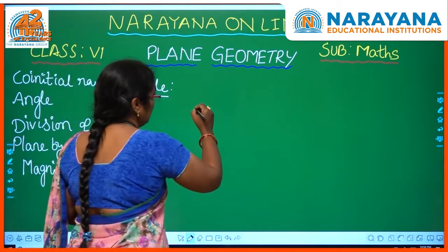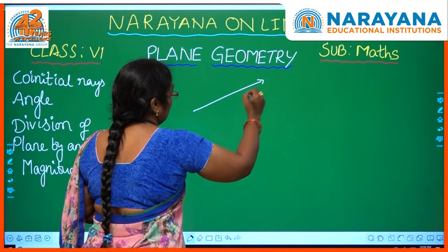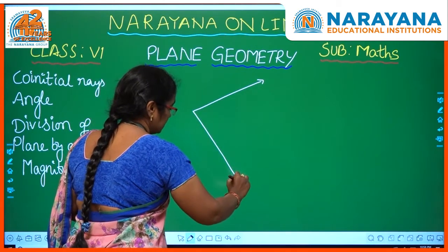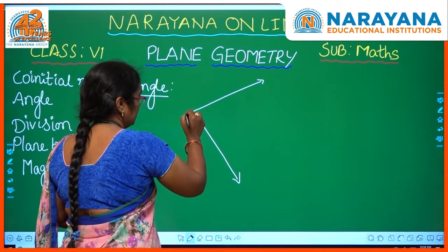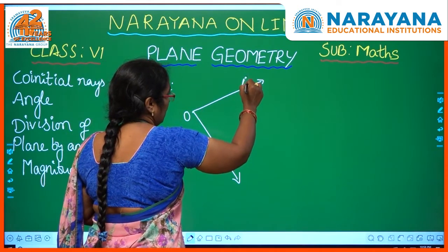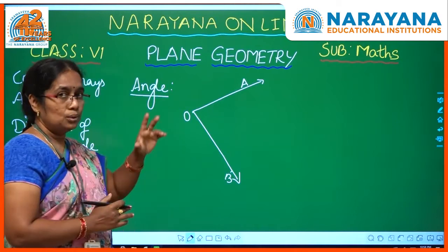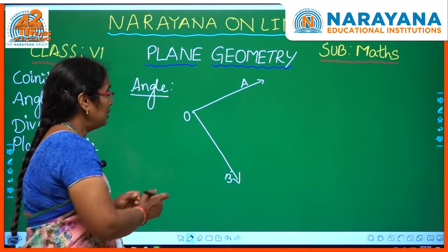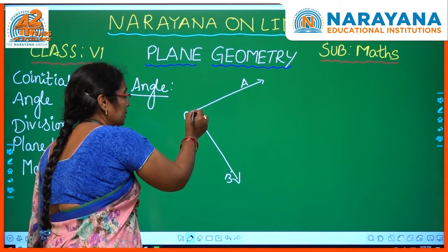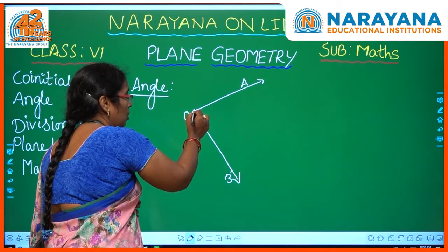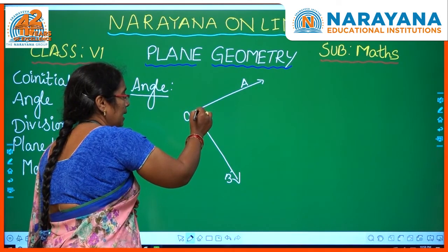For example, take two co-initial rays. Here OA and OB are two co-initial rays and both have the same common point, so an angle will form.